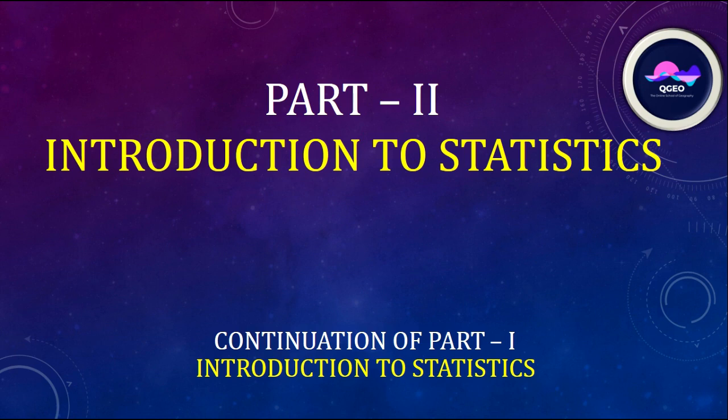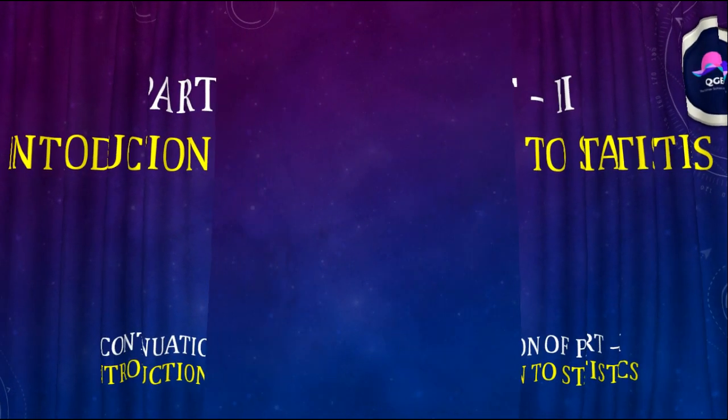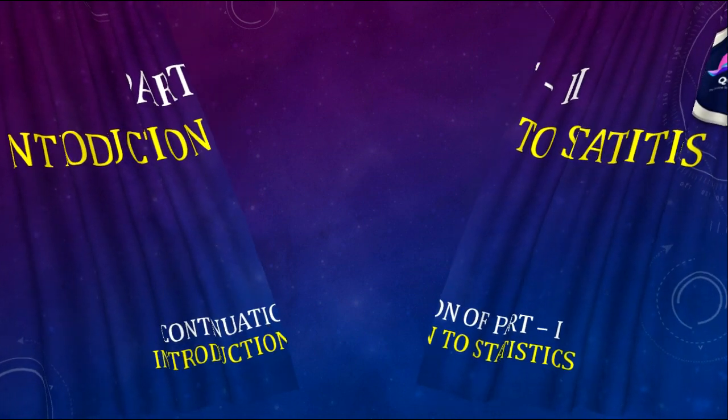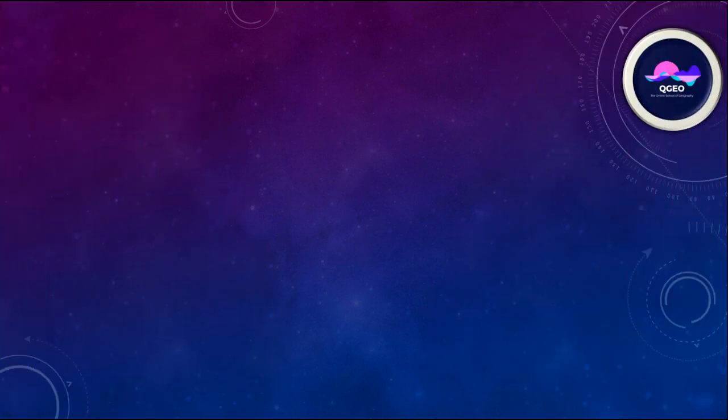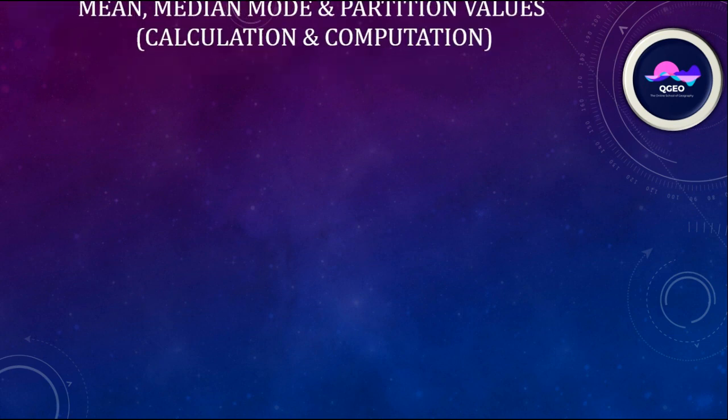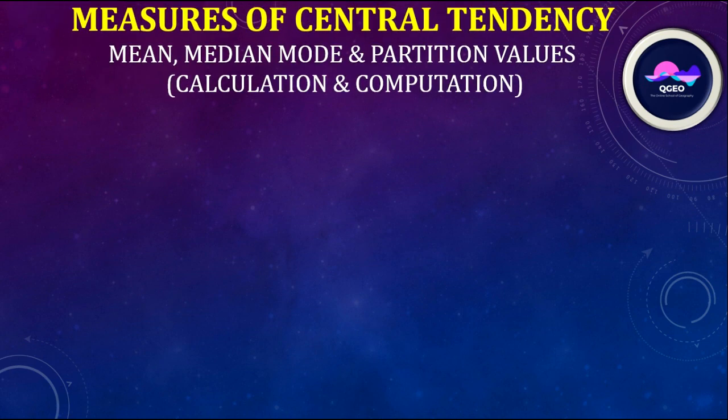Here is part 2, introduction of statistics. Measures of central tendency: mean, median, mode and partition values, calculation and computation. Mean. Mean is the average value of all homogeneous distribution.